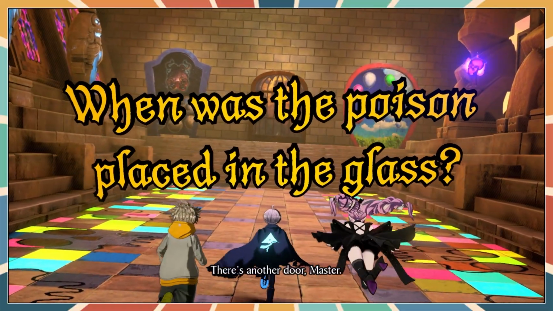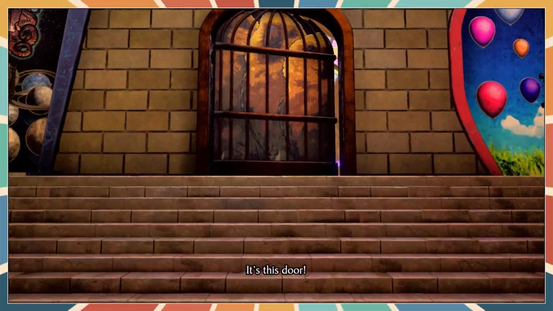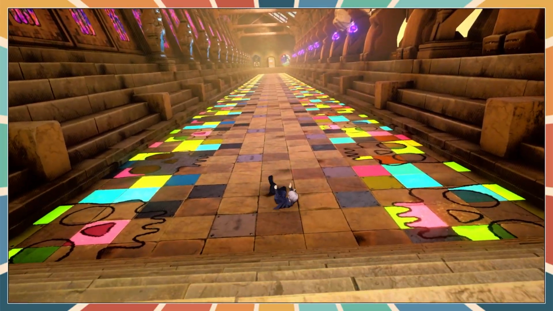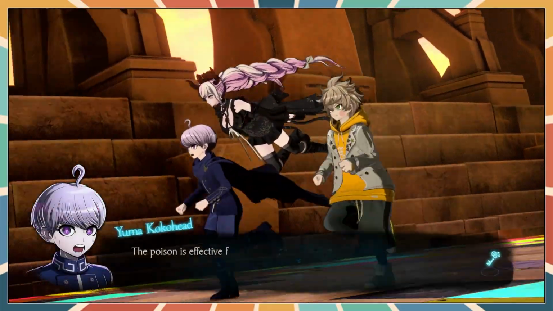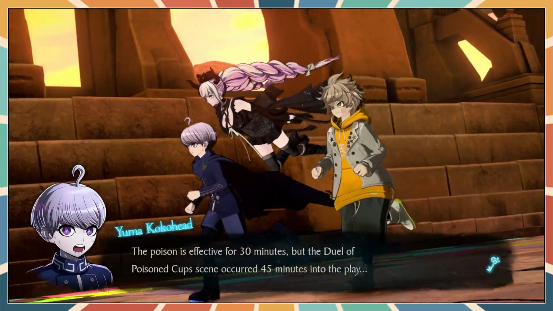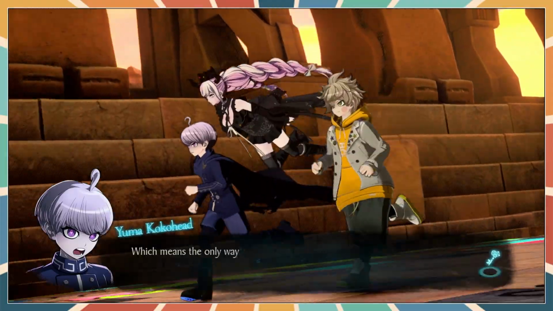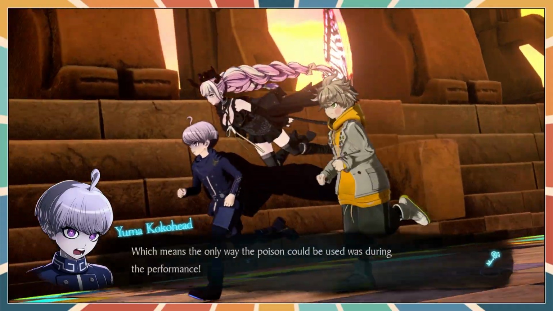There's another door, Master. When was the poison placed in the glass? During the play. It's this door. The poison is effective for 30 minutes. The Duel of Poison's cup scene is in the play, which means the only way the poison could be used was during the performance.